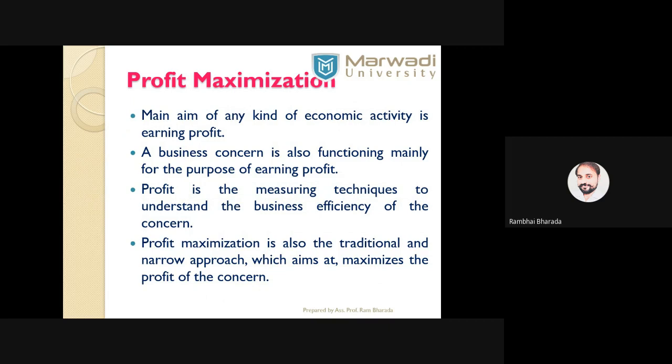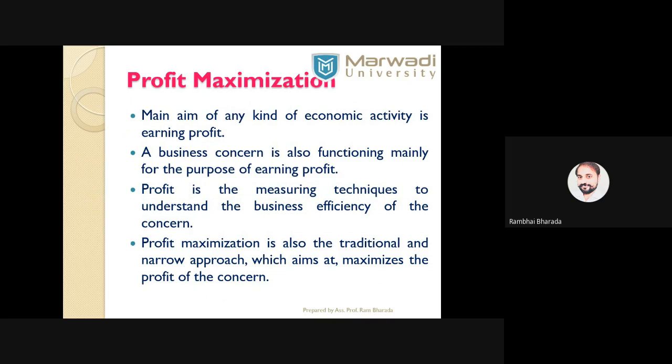They can increase the sales, increase the market, increase the number of customers, or increase the market price of the products. Other factors help us get more customers, more market area, more sales in terms of units and in terms of rupees. And second, to get maximum profit is to minimize the expenses.